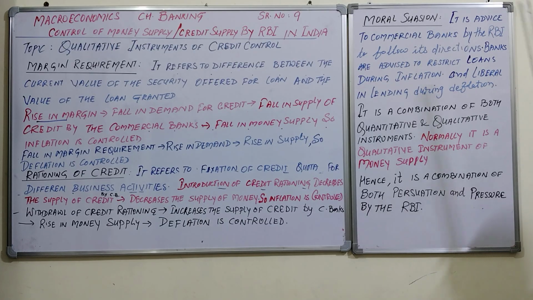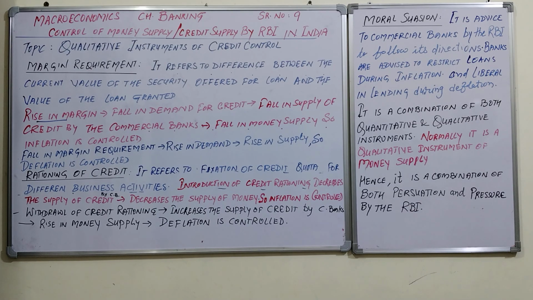Then the third one is moral suasion. It is an advice to commercial banks by the RBI, and along with advice, we can understand it as directives too. So it is the advice to commercial banks by the RBI to follow its rules, regulations and directions. Banks are advised to restrict loans during inflation.